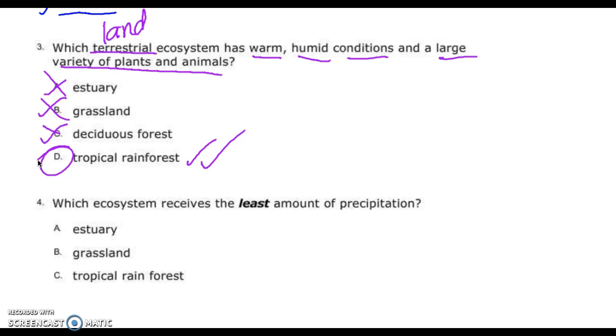Again, are we struggling with any of these? No, because you know this. These are easy.